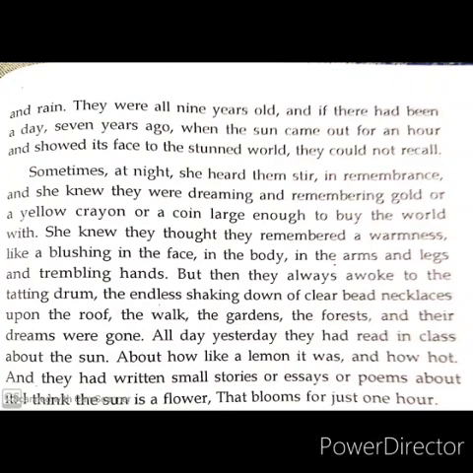What do they imagine? That the sun may be gold or yellow crayon, means the color may be gold or yellow crayon color, or a coin large enough to buy the world with. They may also imagine that it is so huge, like a very big, large coin which can buy even the world. This is also in a way hyperbole, because it is not possible. Whatever the size of a coin, it cannot buy a world. It's just to indicate that the size of the sun is huge. Maybe they are having that imagination.